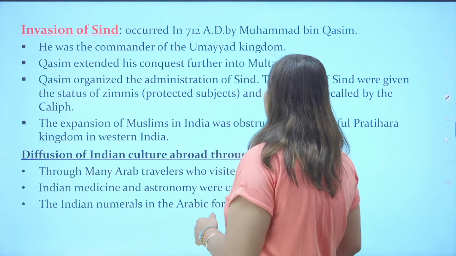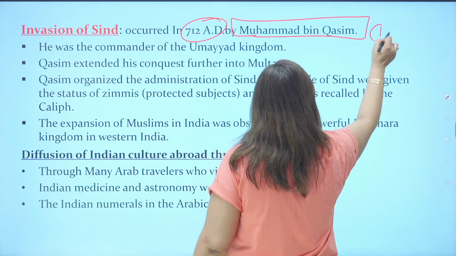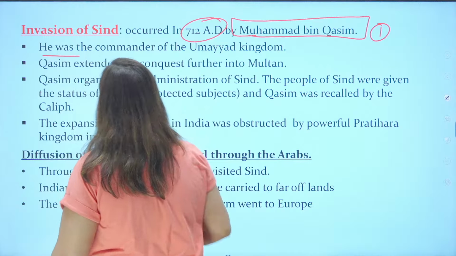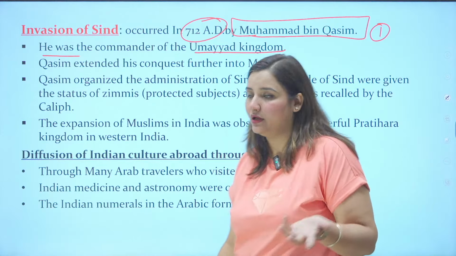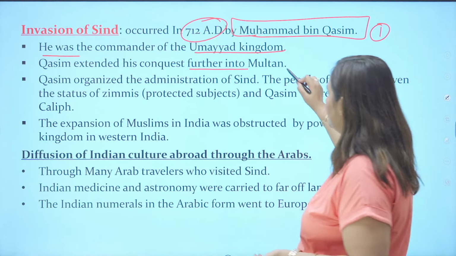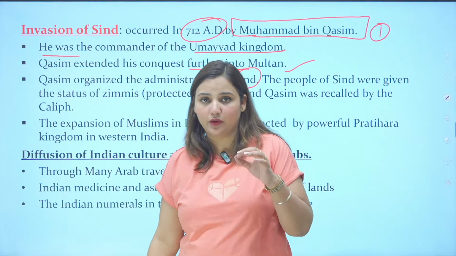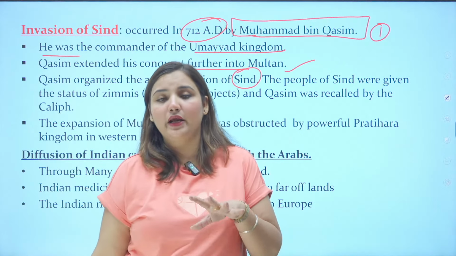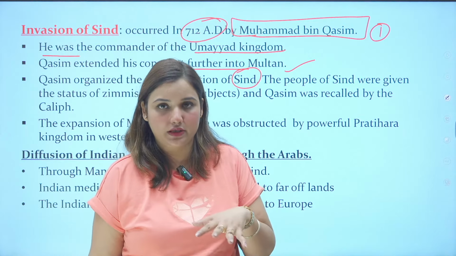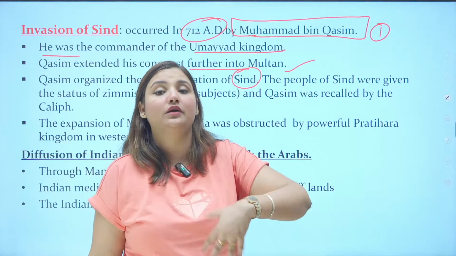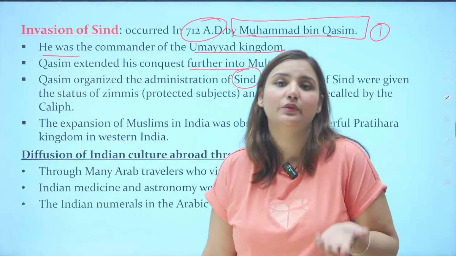So they came to Sindh. In 712 AD, Muhammad bin Qasim, the first successful Islamic ruler to capture India, was the commander of the Umayyad kingdom. So he came from the Umayyad Khalifa's side, and Qasim extended his conquest further into Multan. Qasim organized the administration of Sindh, and the best thing is that when Qasim became the ruler, he was not trying to suppress the people of Sindh. The common man of Sindh became the protectors for him. They became the people for whom Qasim was responsible.